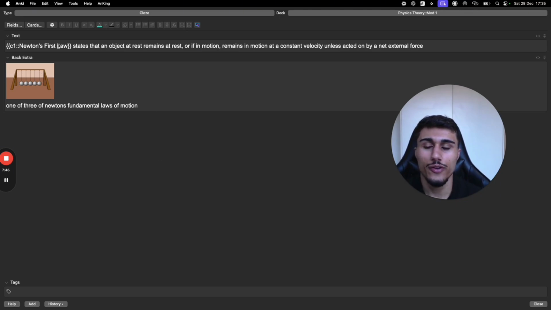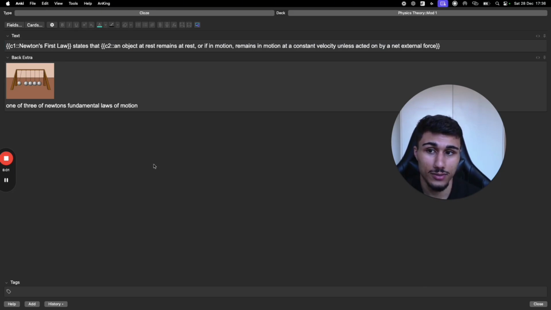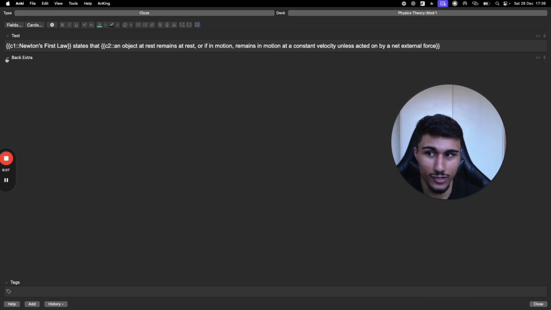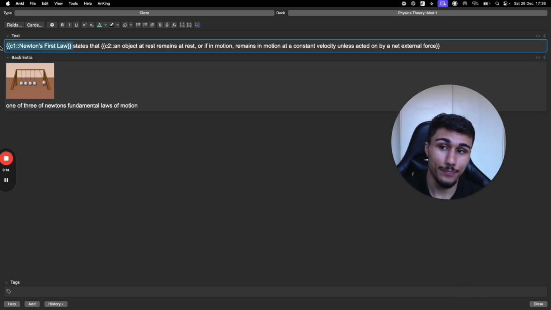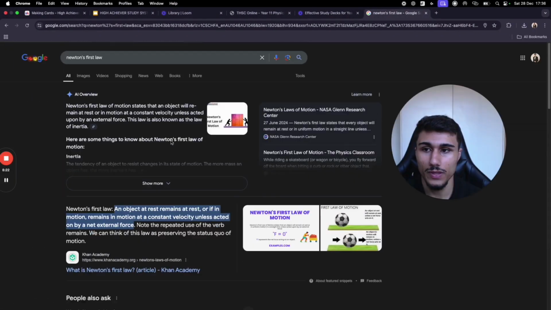So, Newton's first law states that. And then we're going to add a new one here. And I'm not going to press this, because notice how if I press that, that does the same one. So I'm going to press this. Now this is going to make two cards, both with this same back. This is just extra, by the way. You don't even need to worry about that. But it's going to make two cards where one of them is going to be this blanked out here, and this next one is going to be this blanked out. That's cloze. Cool.